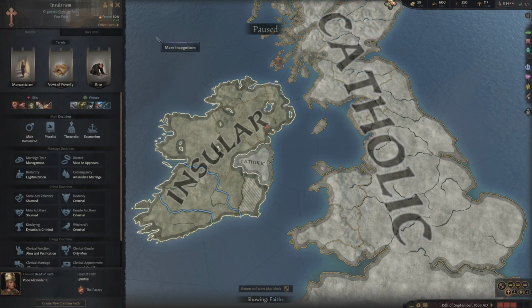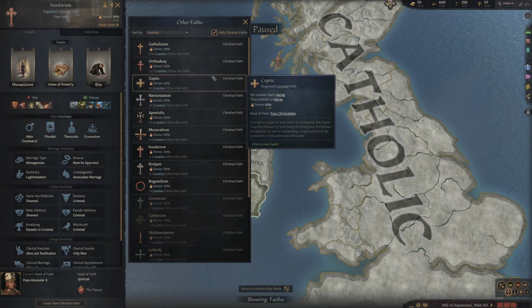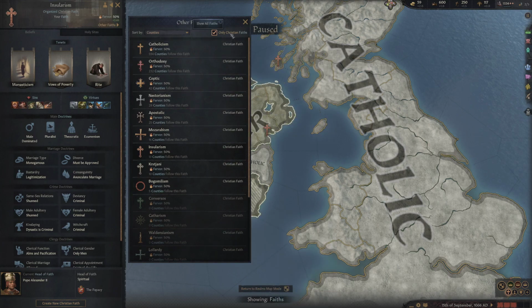Now, let us reopen that screen. And as I mentioned, there are other faiths. And if you ever wanted to look at these other faiths, maybe just for a quick scan, or maybe you were thinking, I want to change my faith, you can see what other faiths there are in the world. Now, if I click on other faiths, it will bring up all the other faiths. But as you can see, it's just Christian faiths because that's what's ticked. Obviously, if I wasn't in a Christian faith, that would be, for instance, just Muslim faiths if I was already in a Muslim religion.